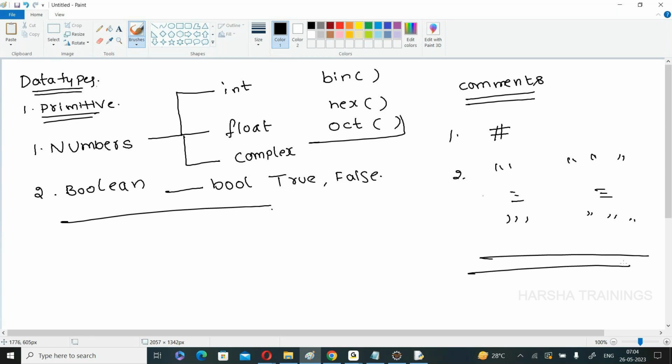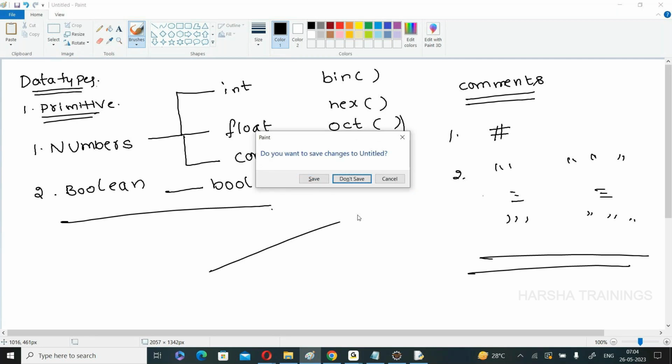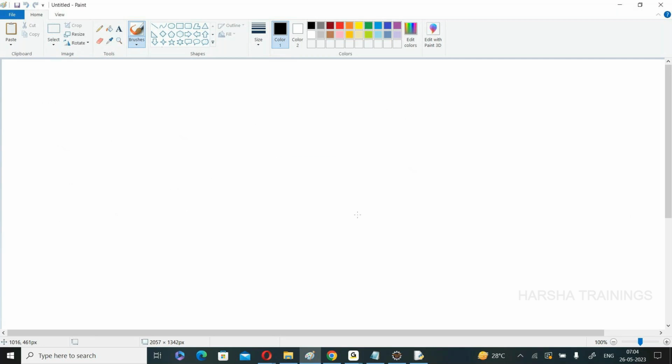Okay. These are the things that we covered in the last session, very basic things. Now, in this session, we will move to the most important thing, the non-primitive data types. What are these? String, list, tuple, dictionary, and set.